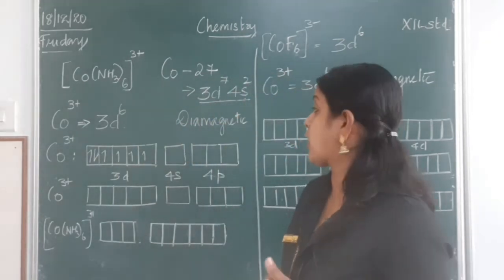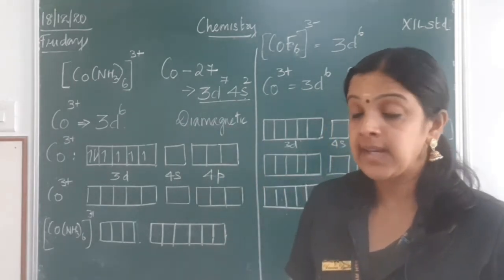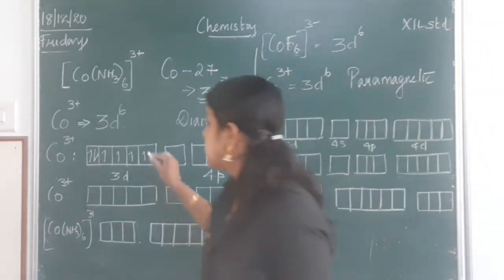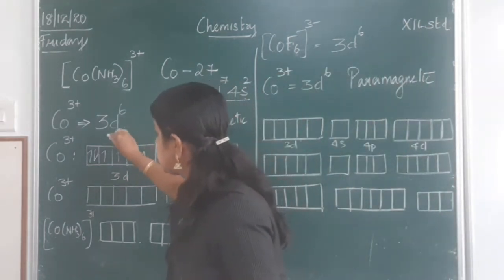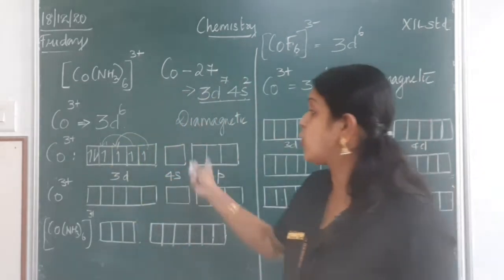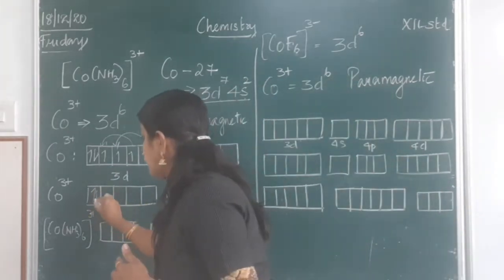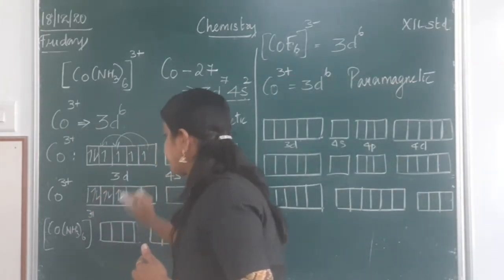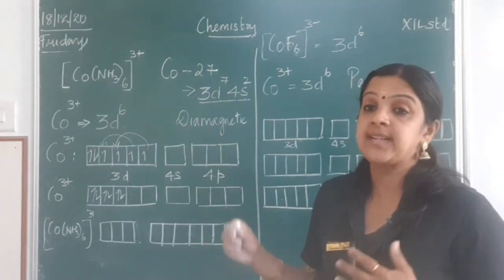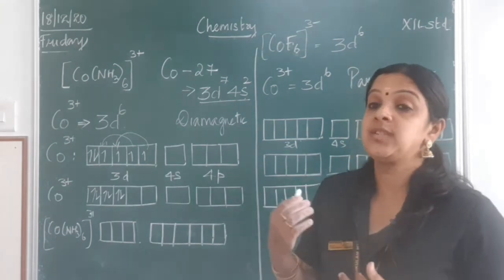Now, the most important point: since it is given the complex forms a diamagnetic character, we know there should be no unpaired electrons. So, what happens here? These electrons get shifted to the previous orbitals. There is a movement of the electrons within the orbitals. So, hence you get a structure like this, where the pairing has already been done because of the diamagnetic nature of the complex. So, now the hybridization starts.